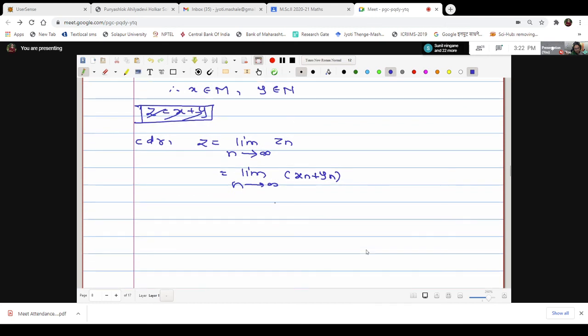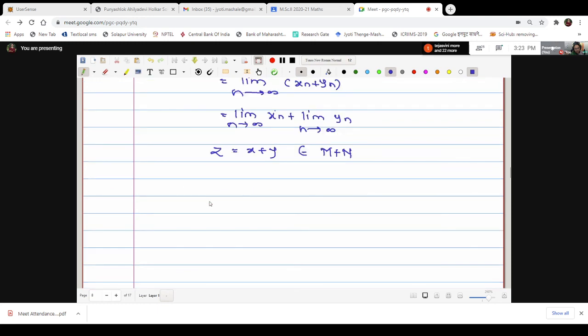Separating the limits over the addition, we get limit n tends to infinity xn plus limit n tends to infinity yn, which is x plus y. Therefore we have obtained z as x plus y, and no doubt this z will be a member of M plus N, because x is in M and y is in N.